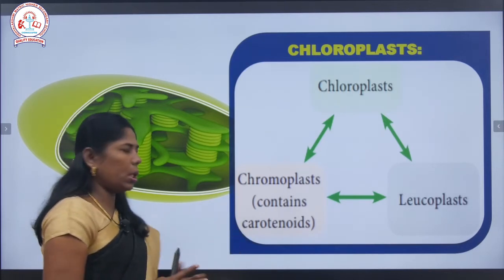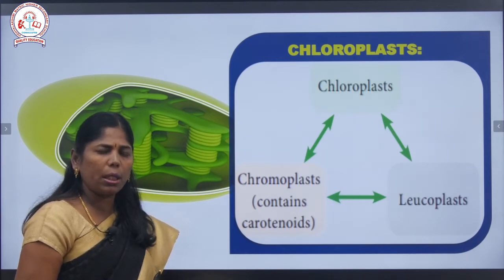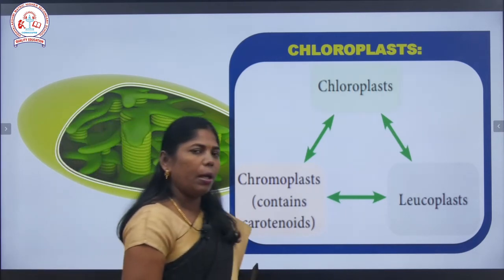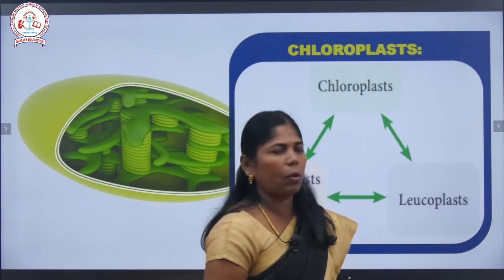So what are the carotenoids? Carotenoids consist of carotene and xanthophyll. Phycoerythrin and phycocyanin are also present here.